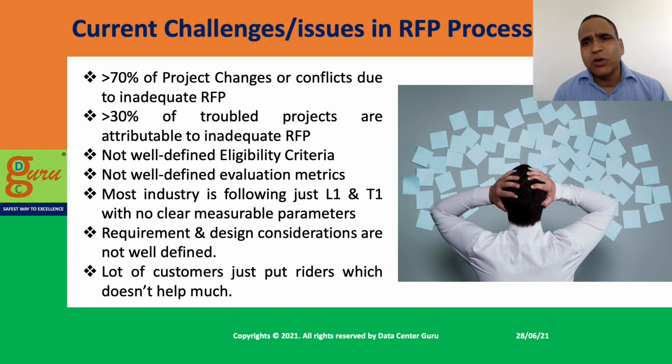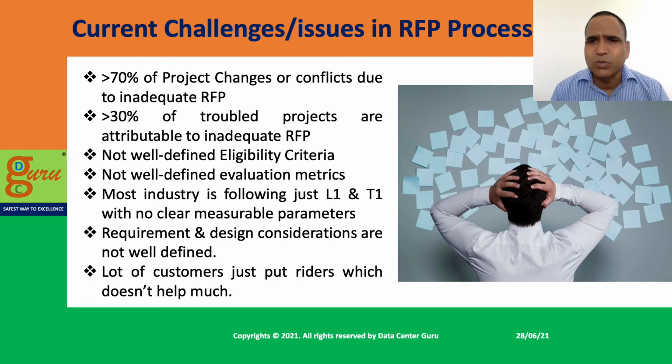Even if you put in a lot of riders, because what I found is people give any RFP and then they put a rider that the bidder has to do so and so and so forth. What happens is there are two ways. One way is the bidder doesn't have understanding, so he puts in a contingency to meet it, or he oversizes it, overscopes it, and then gets into it.